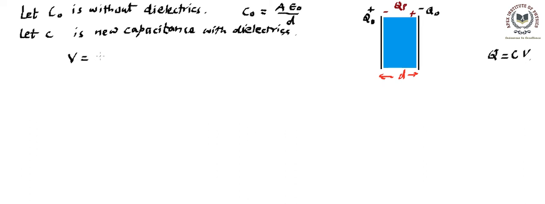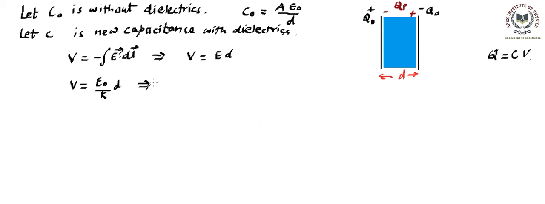V is equal to minus the integral of E dot dl from one location to another. In the parallel plate capacitor, we have talked about the field inside being constant. Whenever the field inside is constant, it can be easily written as the net field times D, the gap. The net field we have calculated, in terms of the dielectric constant, is E naught by K. So that could be written as E naught by K into D.